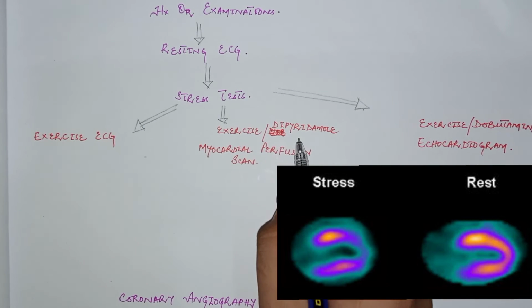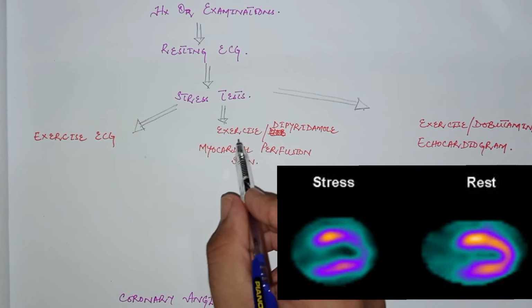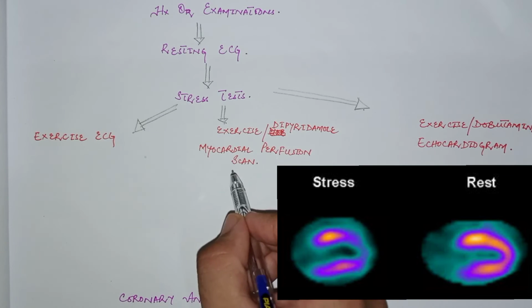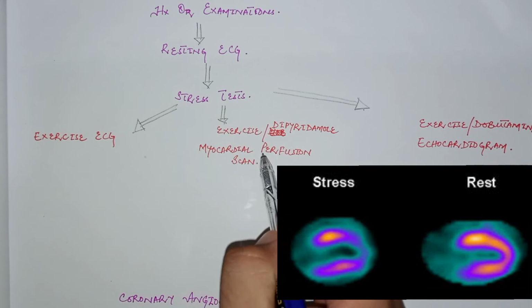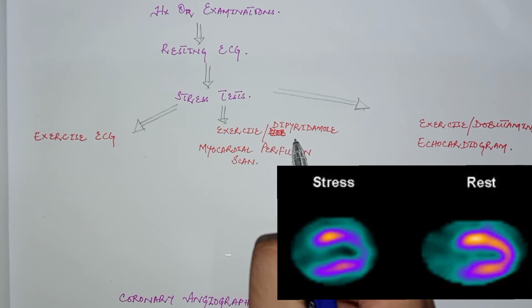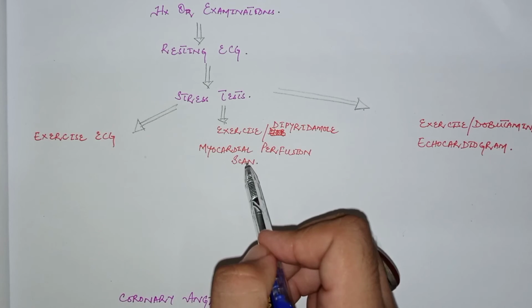But if the patient cannot tolerate the exercise, the next option is to give the patient dipyridamole. Dipyridamole is basically a coronary vasodilator and it takes the place of exercise. So this is the dipyridamole myocardial perfusion scan instead of the exercise myocardial perfusion scan. It causes coronary vasodilation, and due to the vasodilation there is less extraction of thallium by the ischemic myocardium. So dipyridamole can be used instead of exercise if the patient cannot tolerate the exercise.